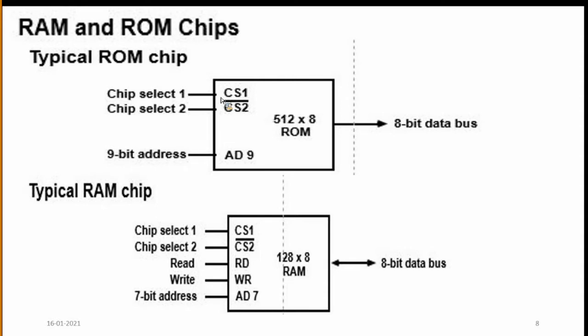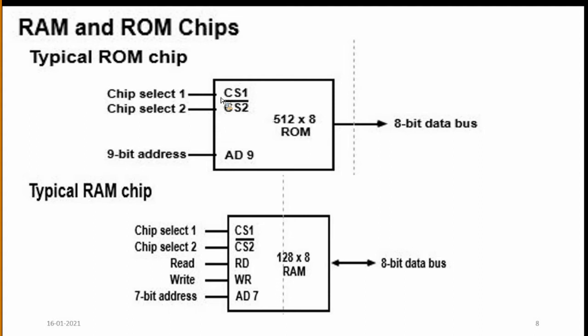For example, we will see in the next diagram, we are taking 4 RAMs, and here there is an 8-bit data bus, which is bidirectional. Here we are transferring bidirectional data. Here there are 2 chip selection inputs.